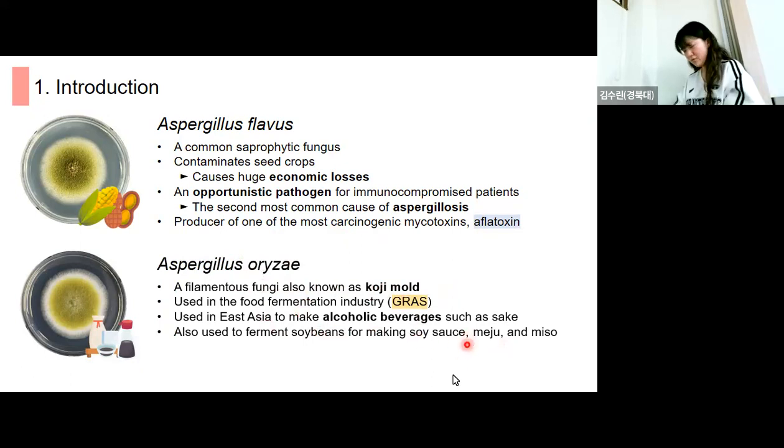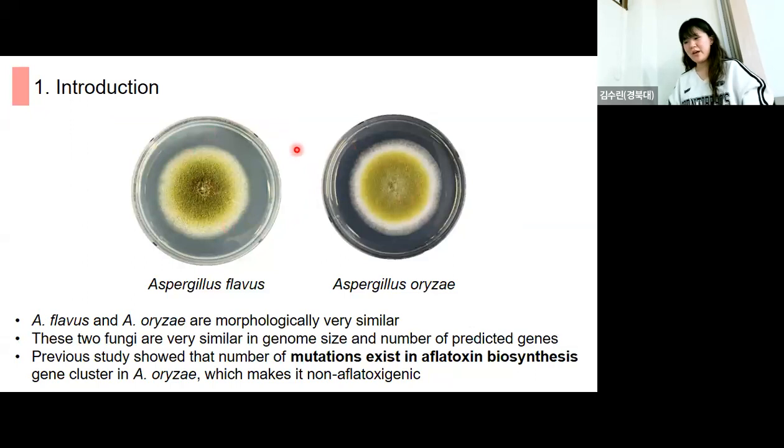Actually, I took this picture in my lab, and as you can see, this flavus and oryzae look very morphologically similar. These two fungi are very similar in genome size and number of predicted genes. Previous studies showed that a number of mutations exist in the aflatoxin biosynthesis gene cluster in Aspergillus oryzae, which makes it non-aflatoxigenic.